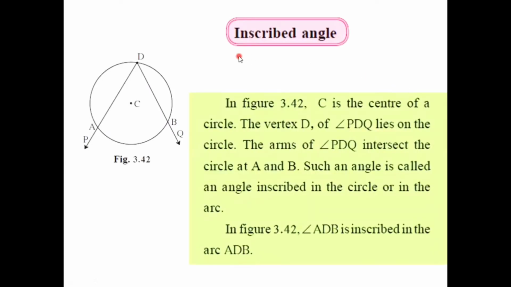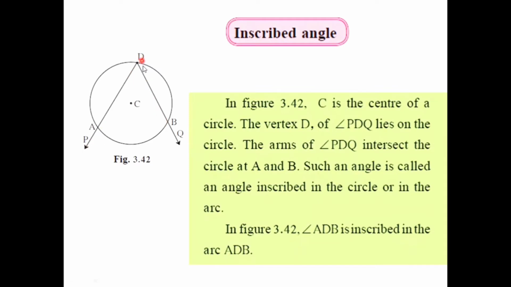The first concept is inscribed angle. We can illustrate this concept by a diagram. Let there be a circle with center C. There is one angle PDQ whose vertex lies on a circle, as we can see. The sides of angle PDQ intersect a circle at point A and point B. So such an angle PDQ is called an inscribed angle.